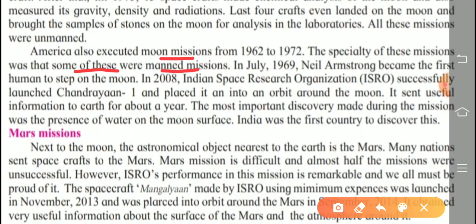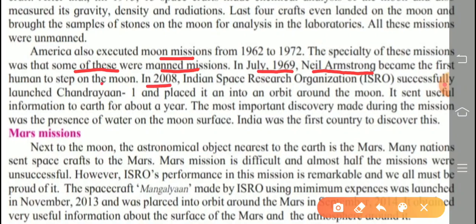In July 1969, all of you know about this, Neil Armstrong became the first human to step on the moon. Remember this, in July 1969. So he was the first person to step on the moon.